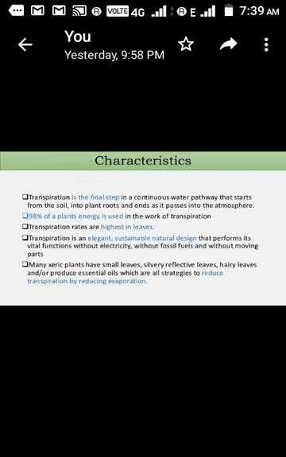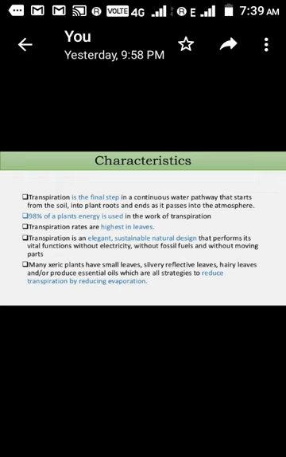In continuation of the characteristics, transpiration is the final step in a continuous water pathway that starts from the soil into plant roots and ends when it passes into the atmosphere. In simple terms, transpiration is the final step of water movement in the plant body. Water is absorbed by the root, then moves throughout the plant body and is utilized in different vital activities.